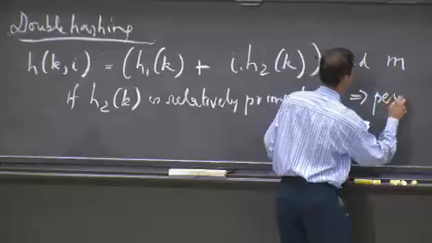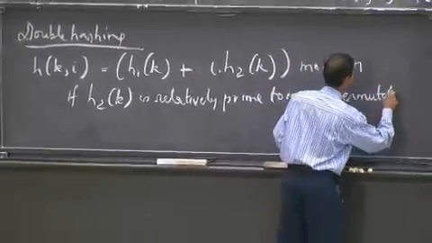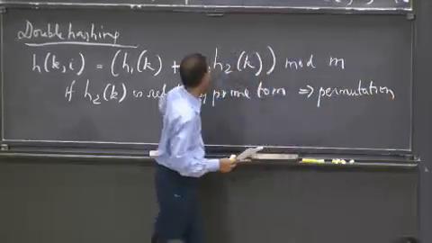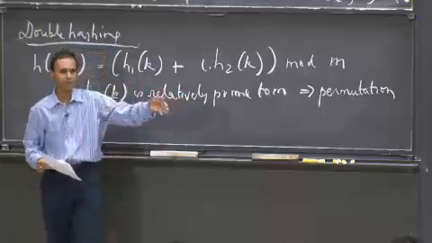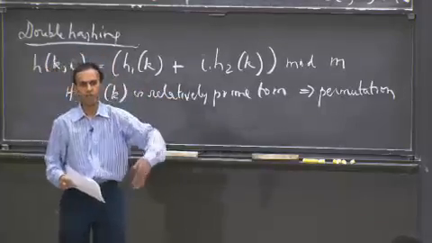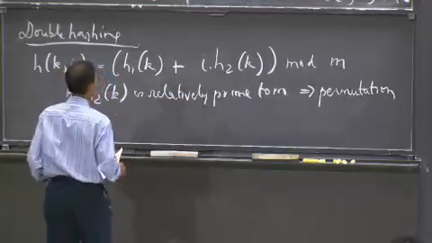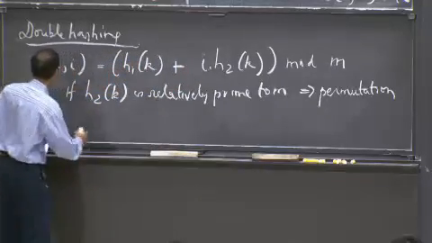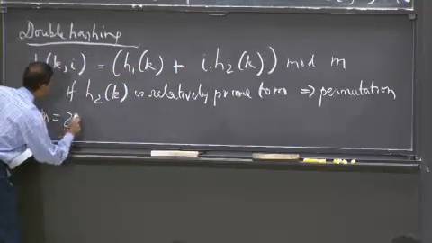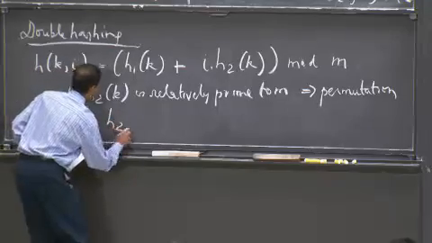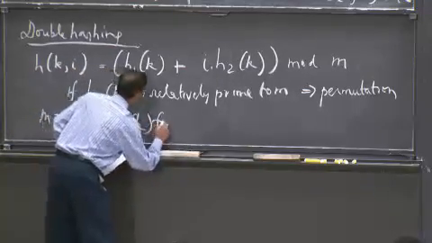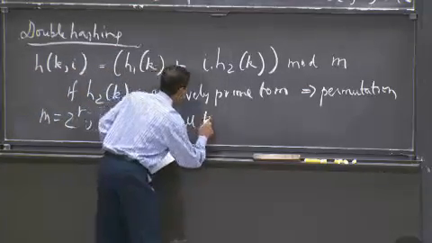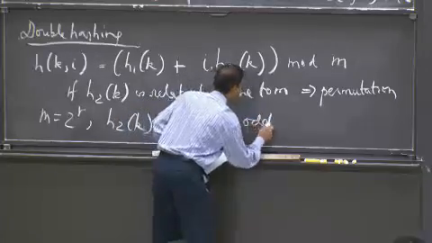that implies a permutation. It's similar to what we had before. You're multiplying this by i, which keeps increasing, and you're going to roll around. All right? I mean, you can do a proof of it, but I'm not going to bother. The important thing here is that you can now do something as simple as m equals 2 raised to r, and h2(k) for all k is odd.